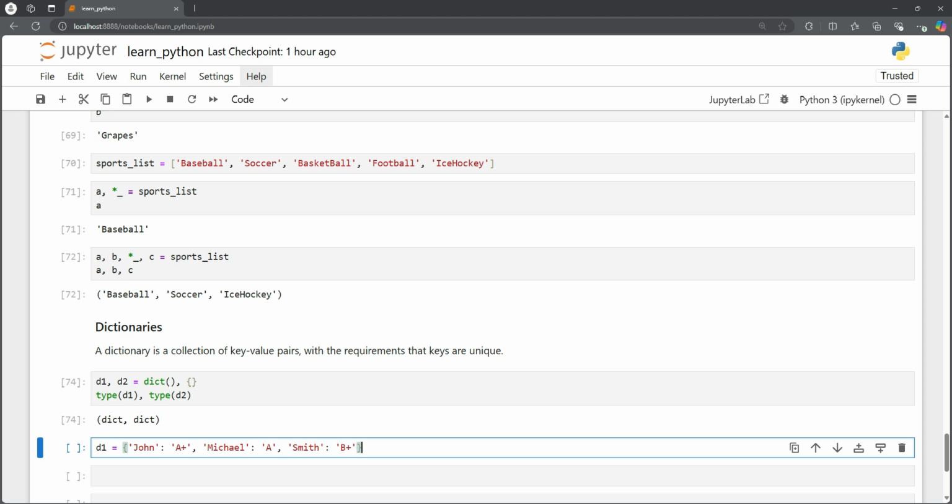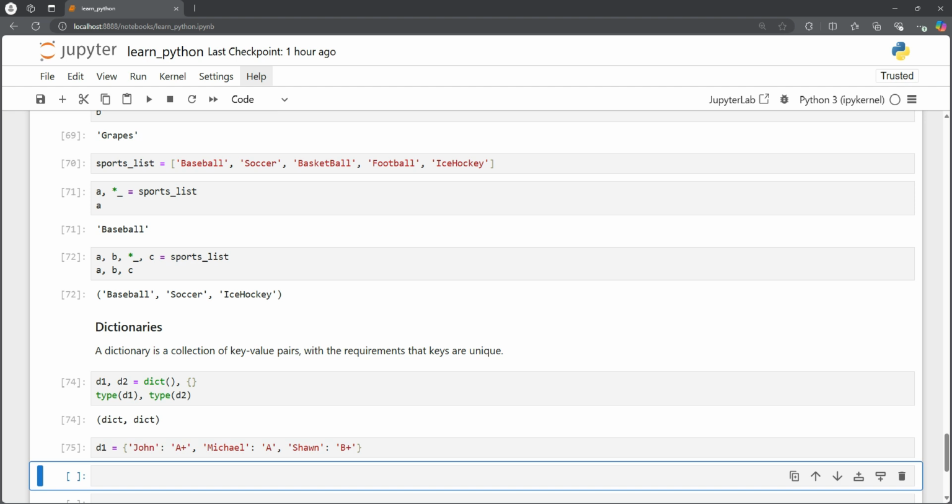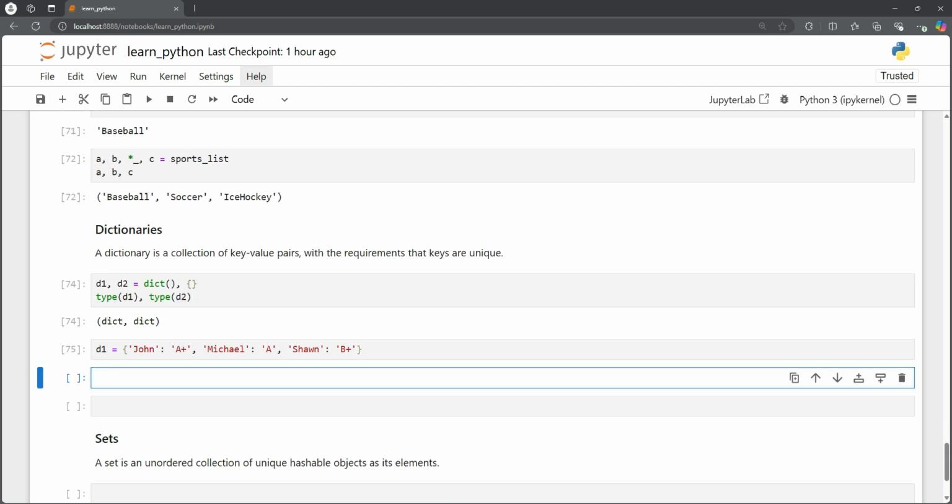So these are key value pairs. We have keys and we have some values assigned to them. All right, so d1.